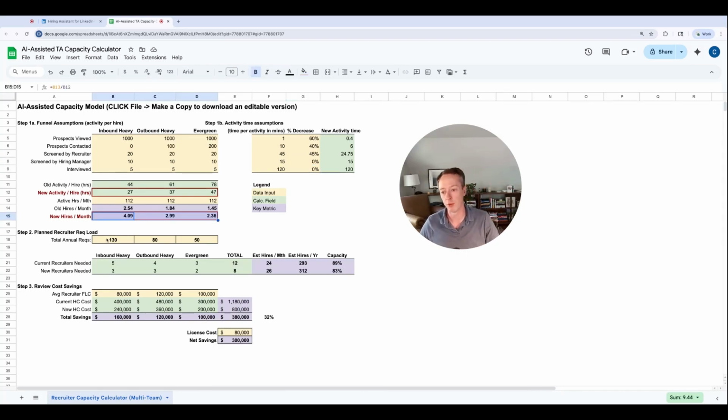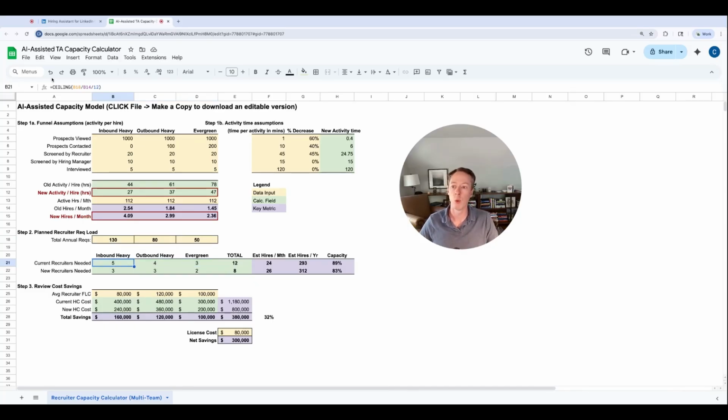And what I actually did was estimate for a mid-sized company, one of the annual recs that you're going to want to hire. You can see here is 260 hires per year. Maybe that's a 2,000, 3,000 person company. That's maybe replacing 10% of the roles a year. Obviously, if you're growing, that's going to be much higher. And so just plug in an estimate based on the channel for how many hires you expect to make in the coming year. And then what that allows us to do is calculate how many recruiters we're going to need in the old model and in the new model.